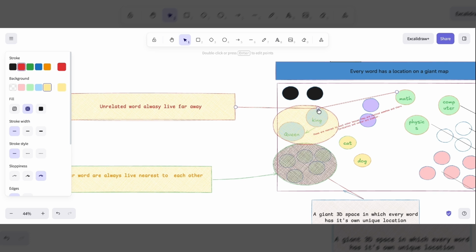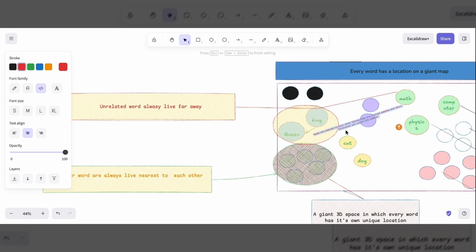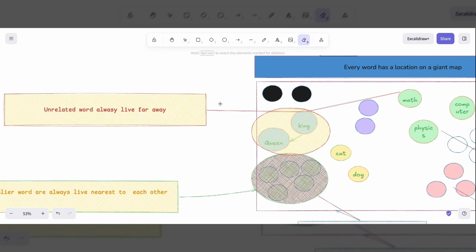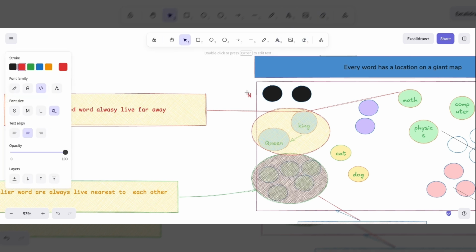In fact, distance becomes a measure of similarity. The closer two points are, the more similar their meanings are. The farther apart they are, the less related they are. That's why when you look at these clusters, you're actually looking at groups of ideas that the model believes are related. The denser and more clustered a region becomes, the stronger the semantic relationship between those concepts. And this is exactly what powers modern AI applications.